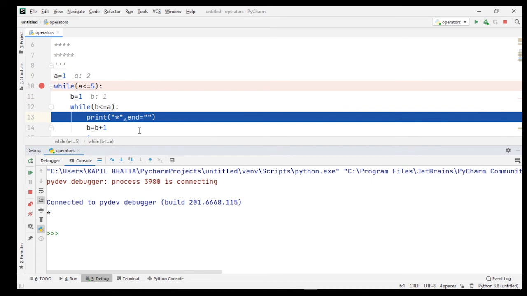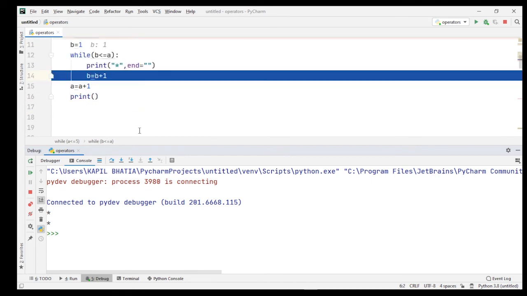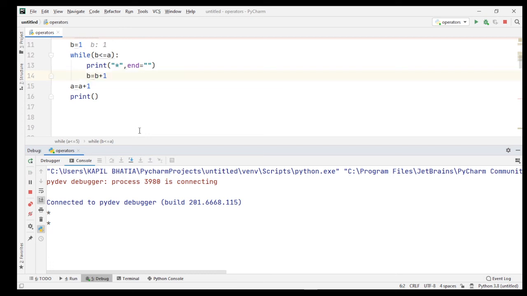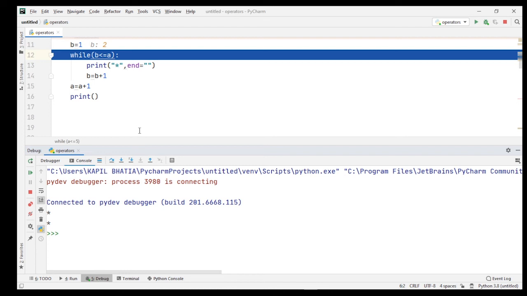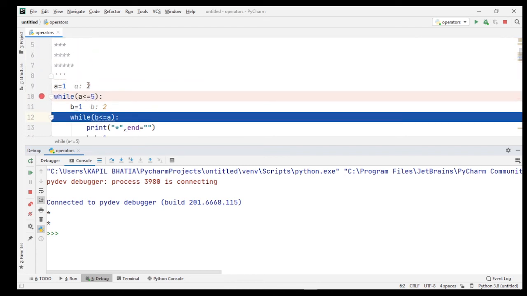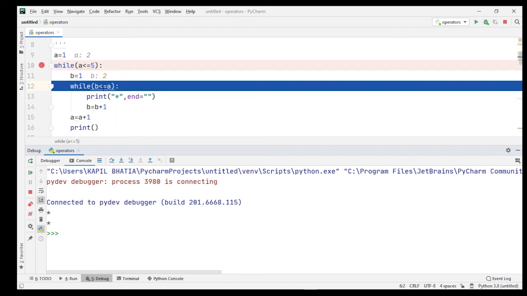When I press F8 key, here you can see 1 star is printed on screen but in a separate row. Okay, now when I press F8 key, again the value of b is increased by 1. So now the value of b is equal to 2 and the value of a is equal to 2. So 2 is less than or equal to 2, the condition is true.